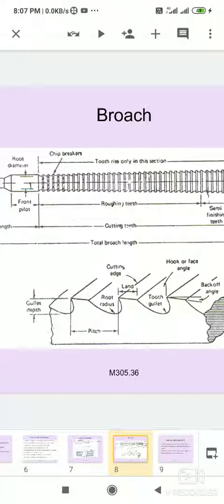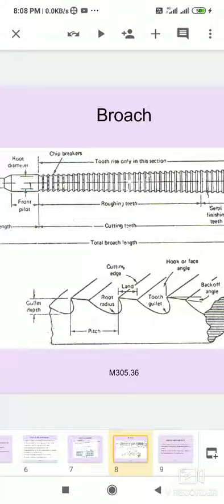And tooth height of the teeth gradually increases from the shank to the finishing teeth. This increment is called the cut per tooth and depends on the work material and the size of the hole. Its value varies from 0.01 to 0.2 mm.